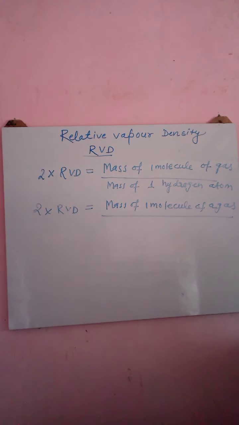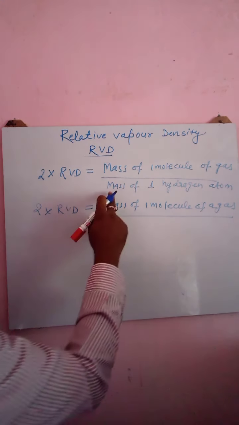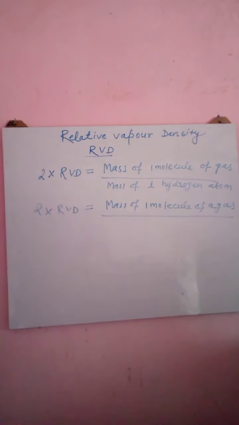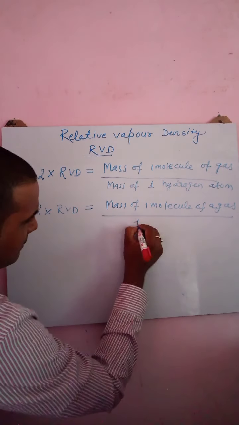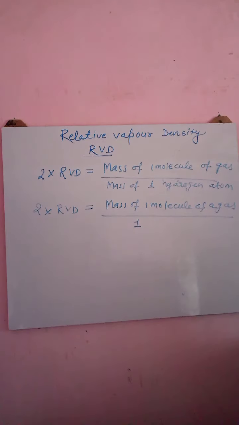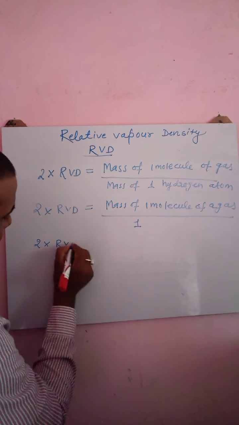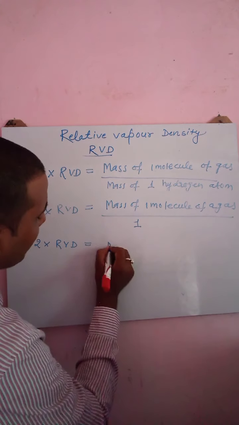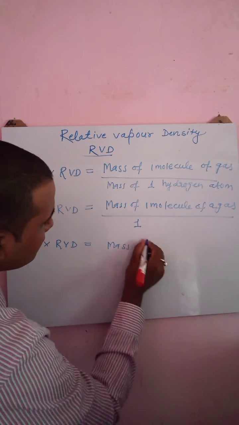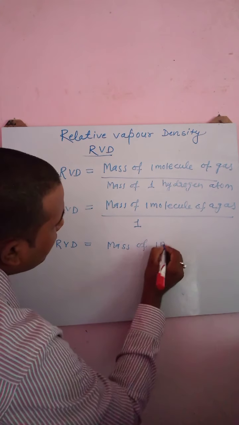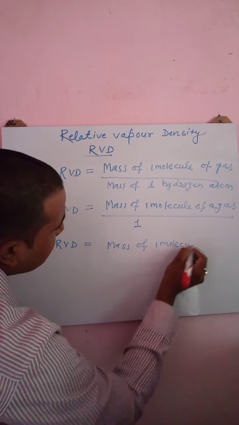We all know the mass of one hydrogen atom is 1, so we replace it with 1. It means 2 into RBD is equal to the mass of one molecule of a gas.